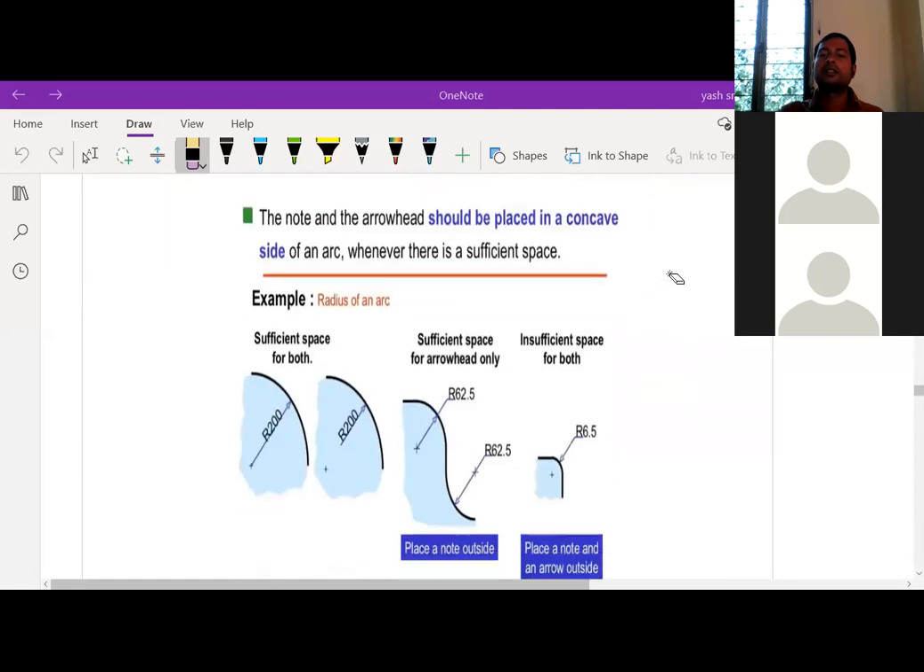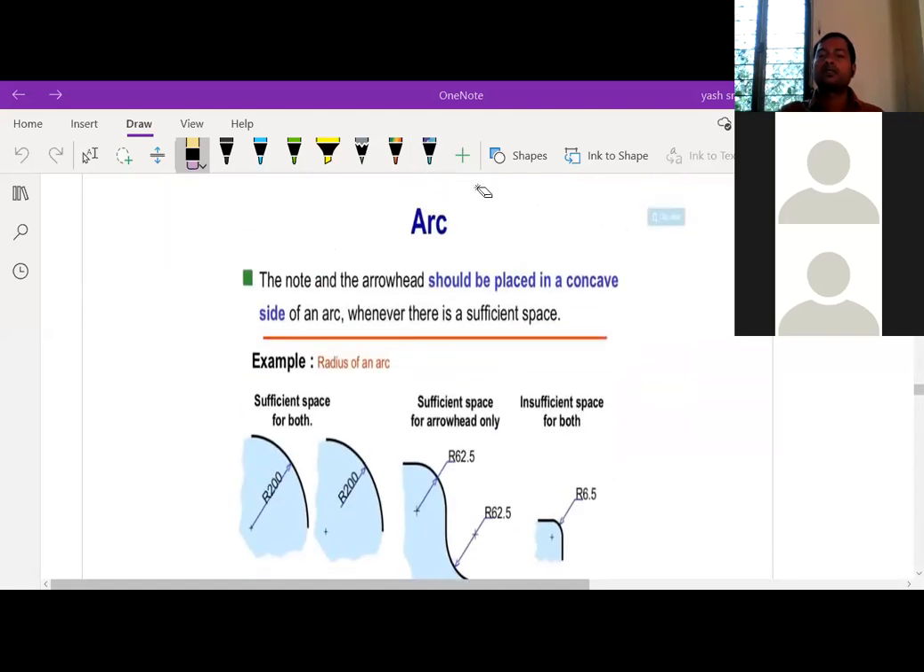Let us go for another slide. To represent the arcs, for example, if the diagram will be like this, this is nothing but an arc. So to represent this arc, what are the various methods there? Look at this one. This is the big arc. So you can represent this big arc as, look at this one.